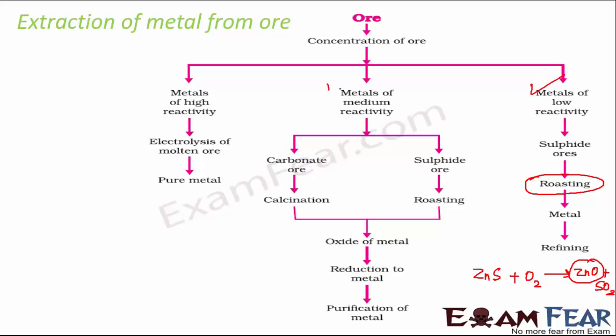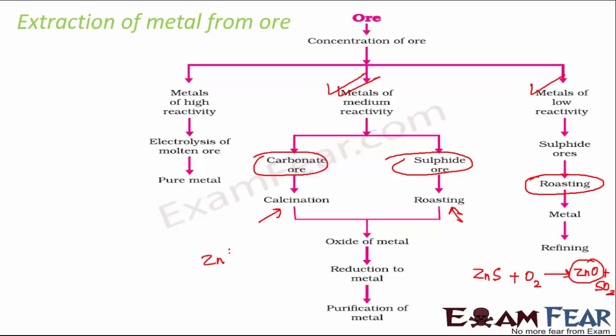Similarly, metals with medium reactivity exist either as carbonate ore or as sulfide ore. If it exists as sulfide ore, we do roasting, that is the same thing, heating strongly in presence of excess air. Whereas if it is present in the form of carbonate ore, in that case we do a process called calcination. Calcination means heating strongly in limited air. Roasting is heating strongly in excess air. Calcination is heating strongly in limited air.